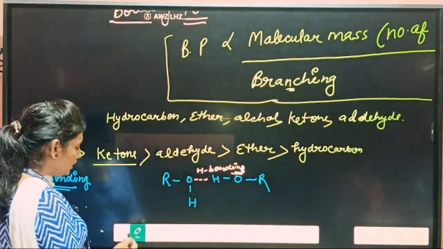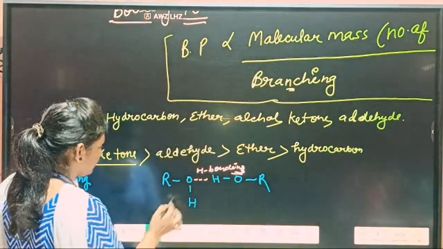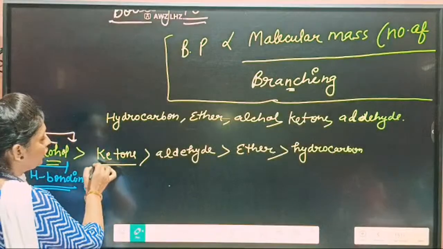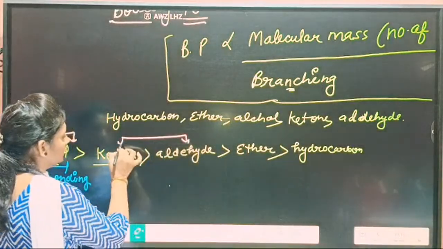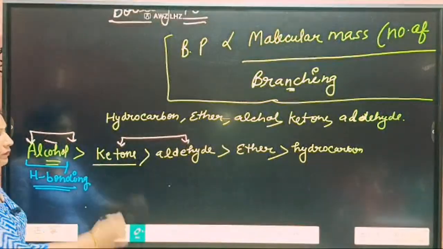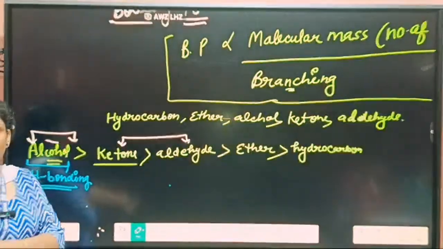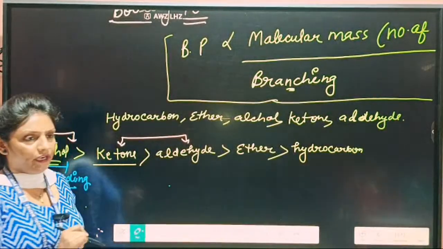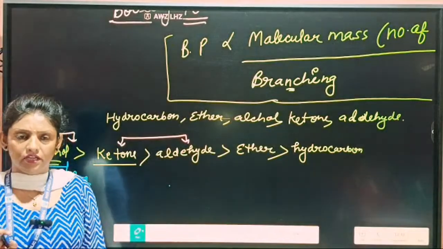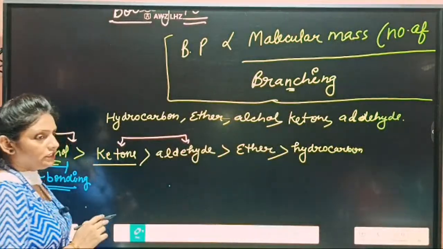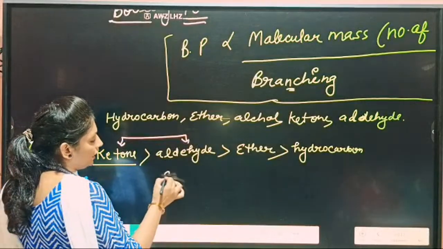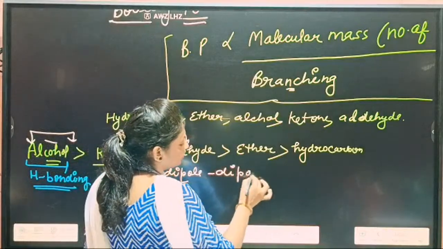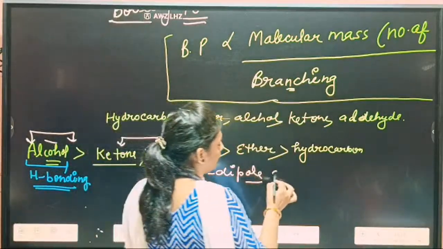Then students, if I compare ketone and aldehyde with alcohol, alcohol has a higher boiling point as compared to ketone and aldehyde because they form intermolecular hydrogen bonding. But if I compare ketone and aldehyde, a little bit of difference is there, but ketone is higher. Why? Because they show dipole-dipole interaction. Both aldehyde and ketone show dipole-dipole attraction.